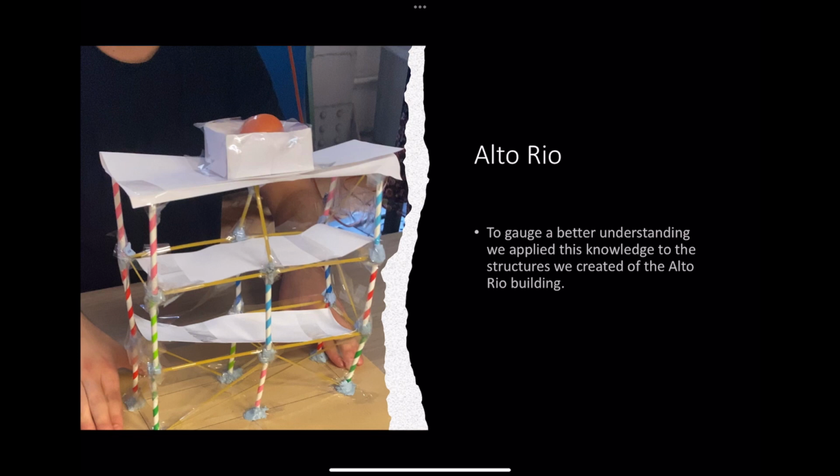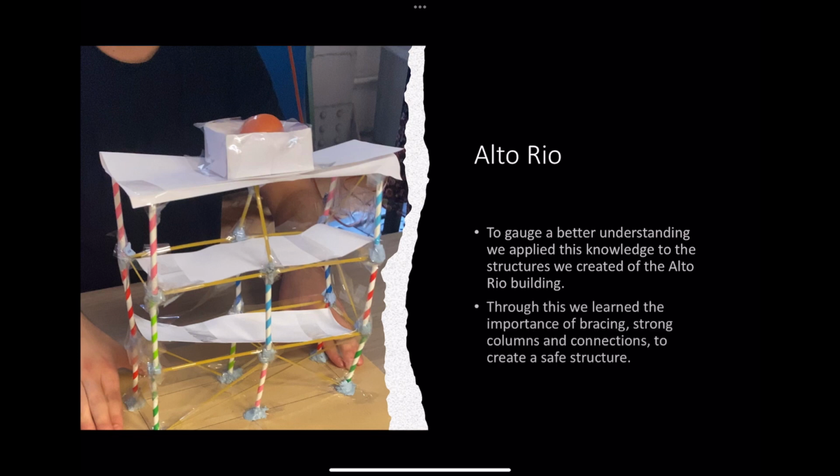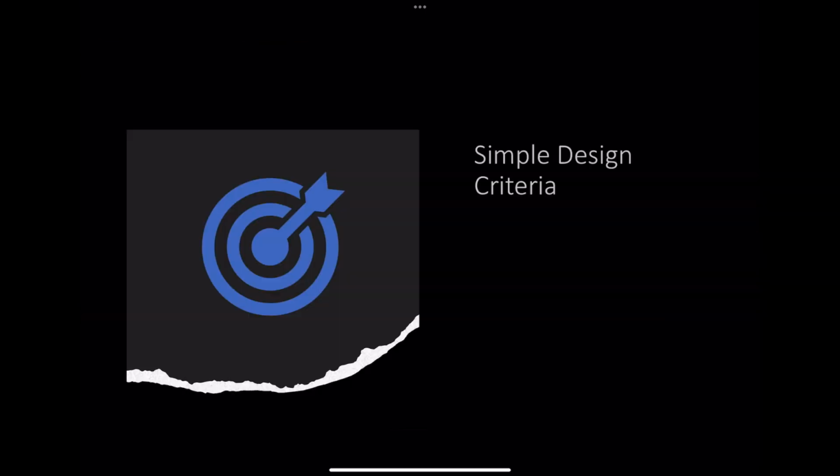To gauge a better understanding, we applied this knowledge to the structures we created of the Alto Rio building. Through this, we learned the importance of bracing strong columns and connections to create a safe structure. Therefore, in order to create seismically safe buildings, we must follow a simple design criteria.